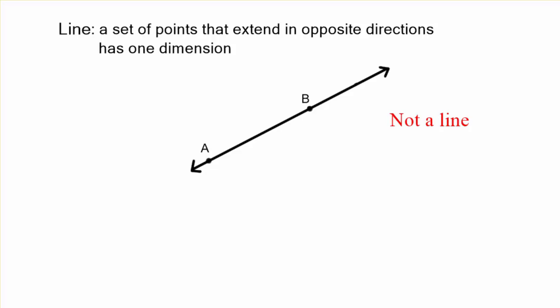Now, things that are not a line. Well, this right here is not a line. It's only a line segment. There are no little arrows to say that it goes on infinitely. And another example of something that is not a line is that little squiggle. Even if I have arrows on that curve, it's not a line in geometry unless it is straight.